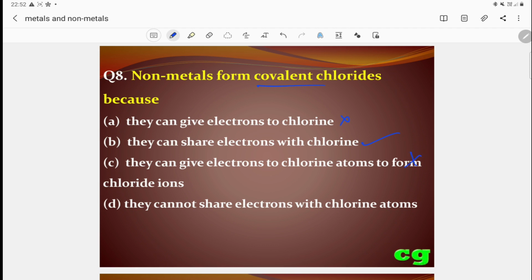Then, they cannot share electrons with chlorine atoms, that is also not possible. It can share. Which is the correct answer? Nonmetals can share electrons with chlorine, so this is the correct answer.